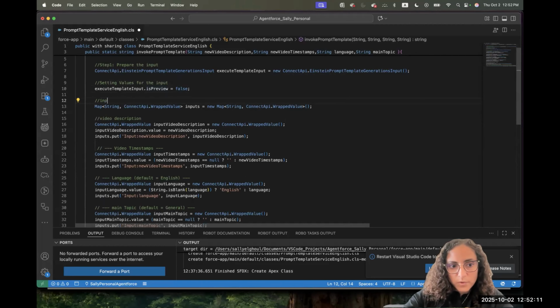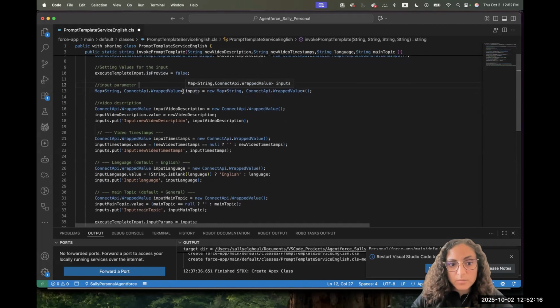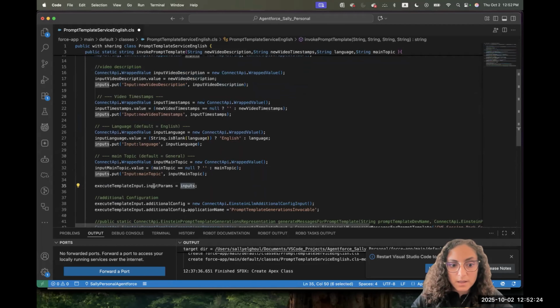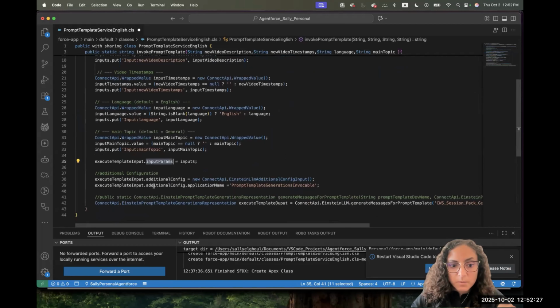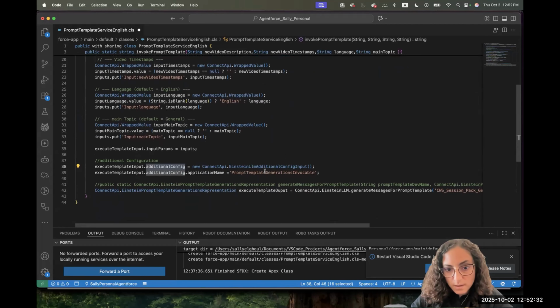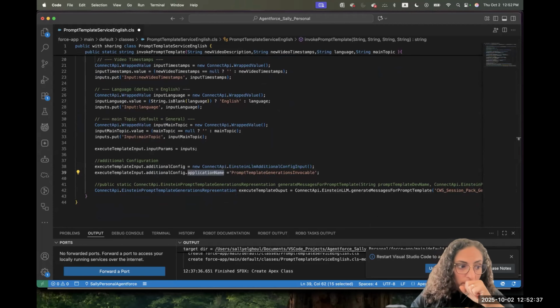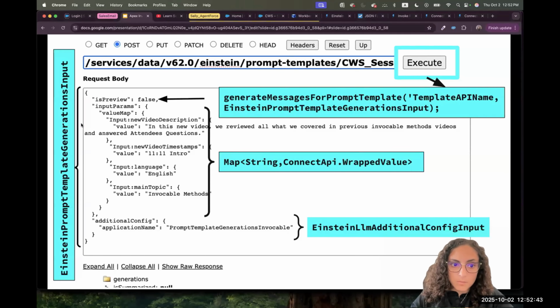This one, for example, input parameter. We prepared the map. It's a type map, so we prepared the map, and then for each value in the map, we prepared the key and value, and we put this at the end in the input parameter. Again, the additional configuration, it's an object from this type of class, so we created it and we set the application name. At this point, all we did is prepare the input, the parameters we pass, and we called the method.